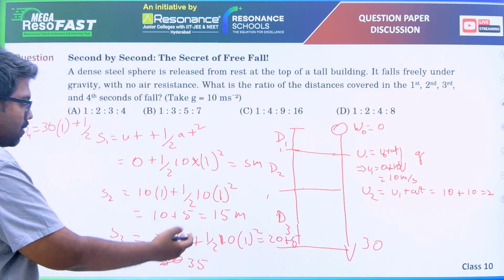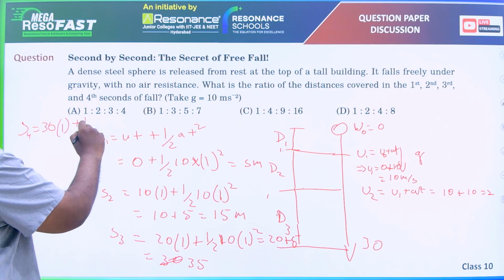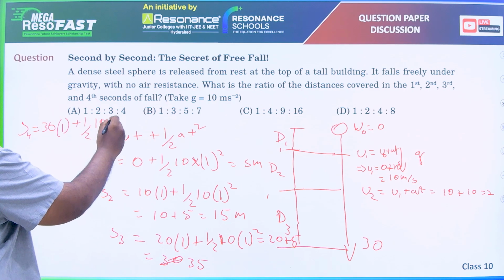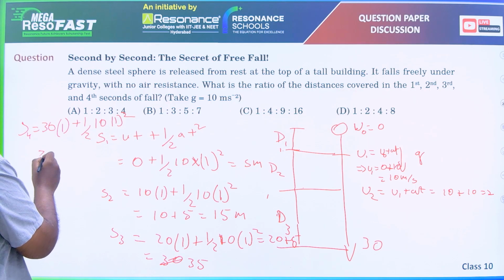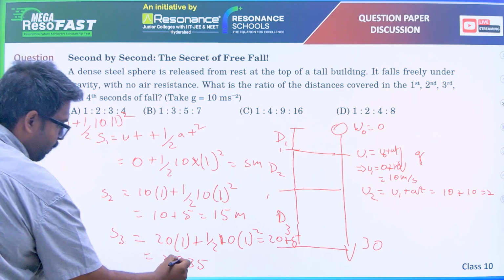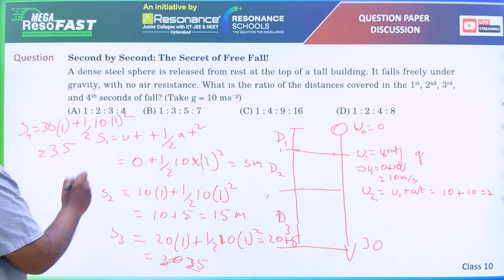Every time plus 5, because half into 10 into 1 square is always 5. So that implies this is 25 and this will be 35, right?